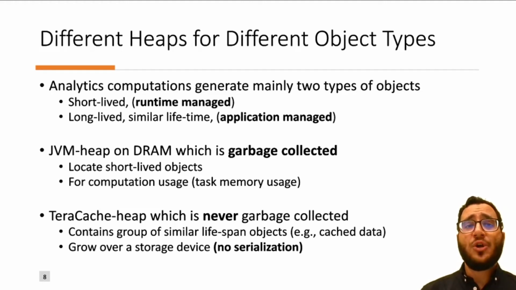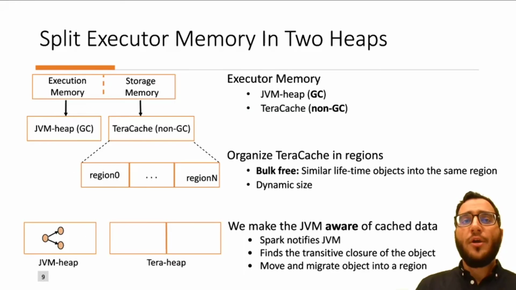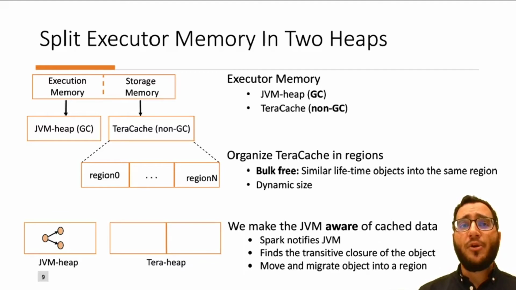Based on this observation, we propose 2 heaps. The first heap is fully located on DRAM and is garbage collected. This heap locates short-lived data objects and is used for computational usage. The second heap is never garbage collected and contains a group of similar lifetime objects. This heap is memory mapped over a fast storage device to eliminate serialization. For this reason, we split Spark executor memory into two heaps. We set execution memory on a garbage collected heap and storage memory in TeraCache, a non-garbage collected heap.